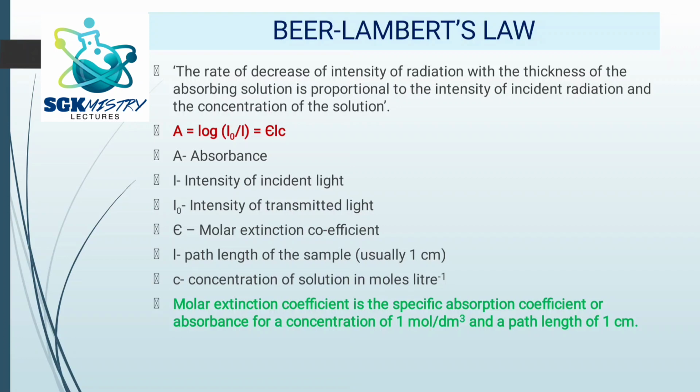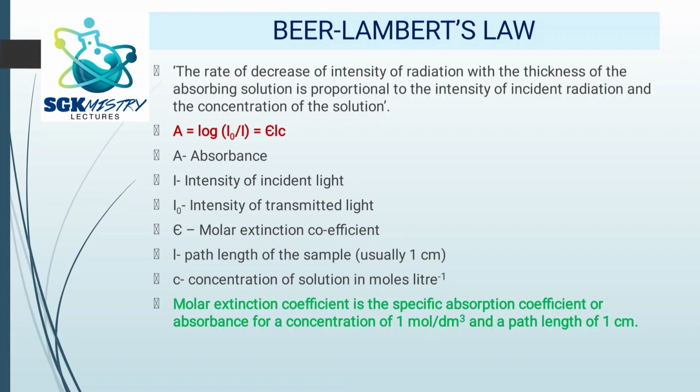Okay, so I hope the various concepts discussed in this video were helpful and very clear to you. In this video we have discussed the laws which govern photochemistry, the differences between photochemical and thermal processes, and how photophysical and photochemical processes differ from each other.